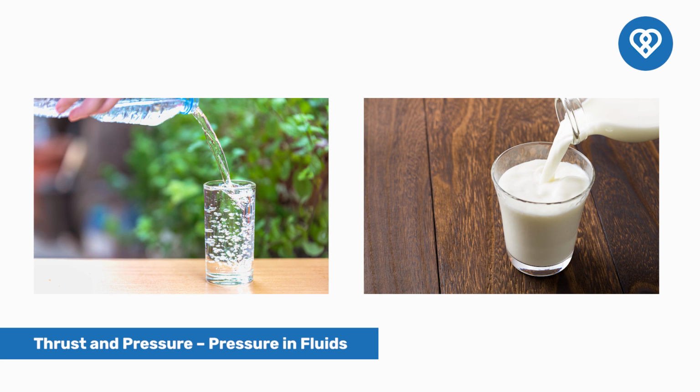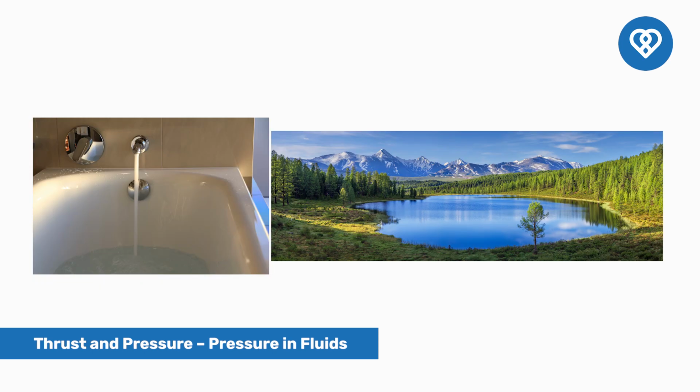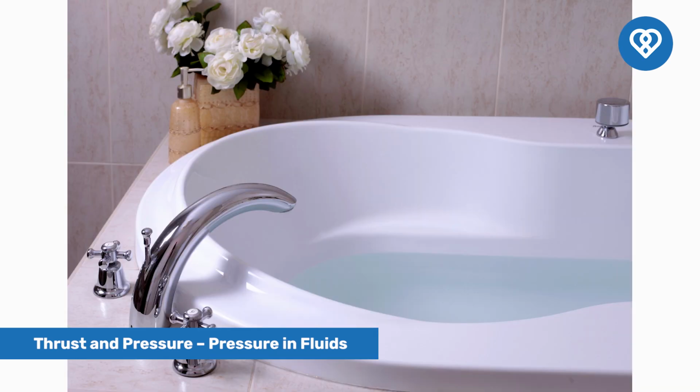When you pour water or milk in a glass, what do you observe? You will observe that the liquid level is uniform on the surface. The surface of water placed in a container, a glass or a bathtub or a lake will remain at the same level. Adding water to one side will only make the entire level uniformly rise. There can never be one section of the glass or tub or lake that is at a higher level than another section. The surface of any liquid is always horizontal.